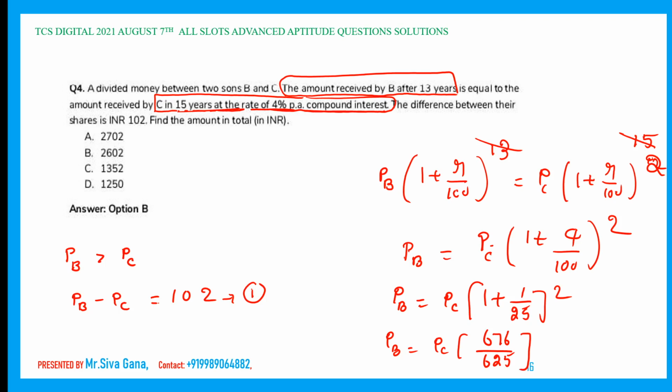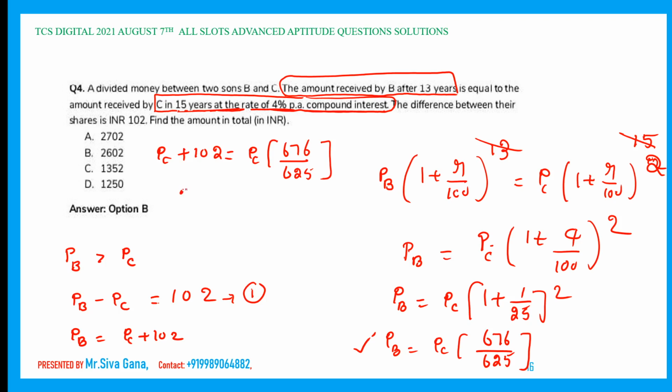Okay, fine. Now make use of the equation PB is equal to PC plus 102. If we substitute PC plus 102 in place of PB, we get PC plus 102 equal to PC into 676 divided by 625.